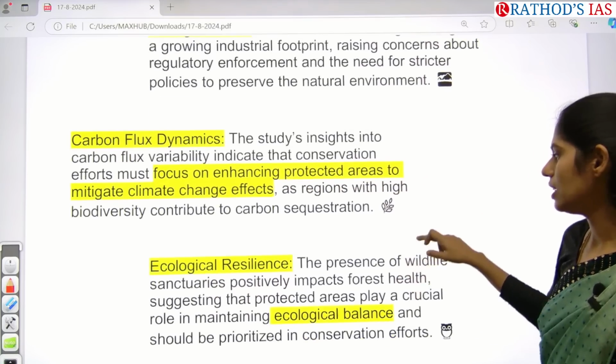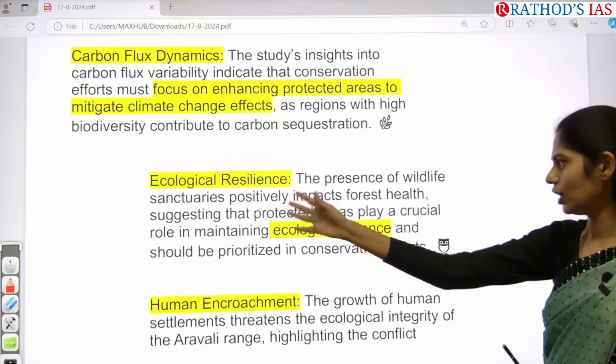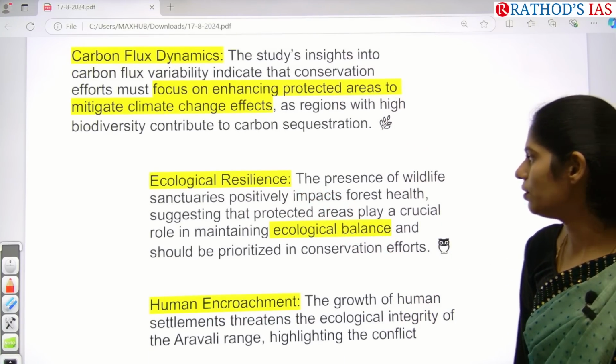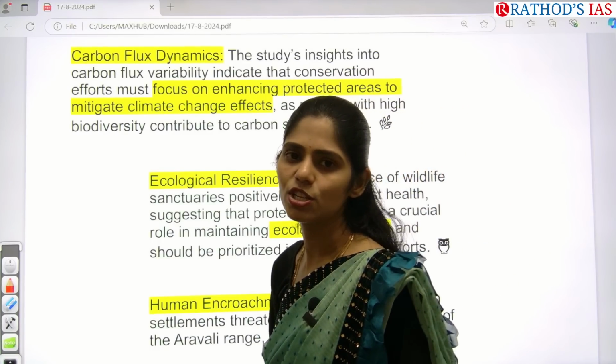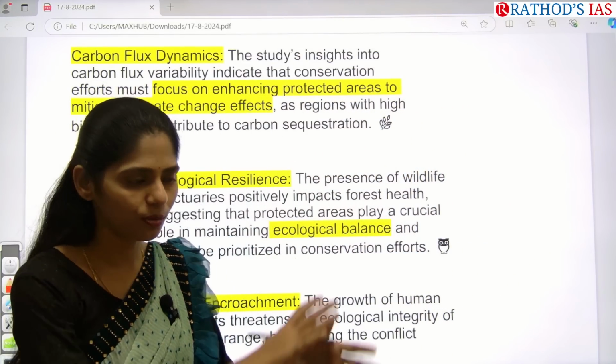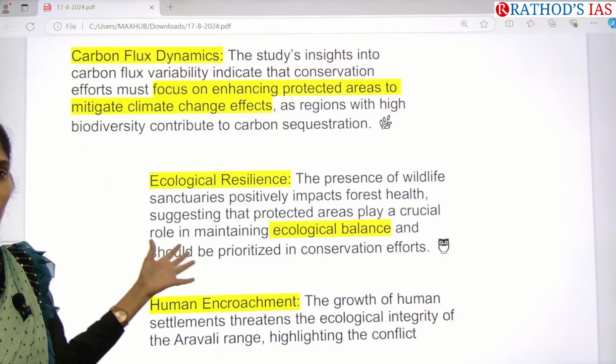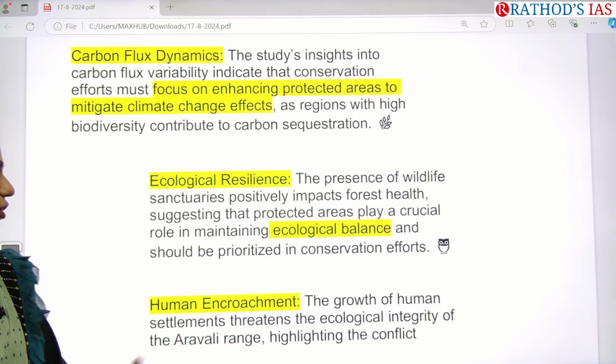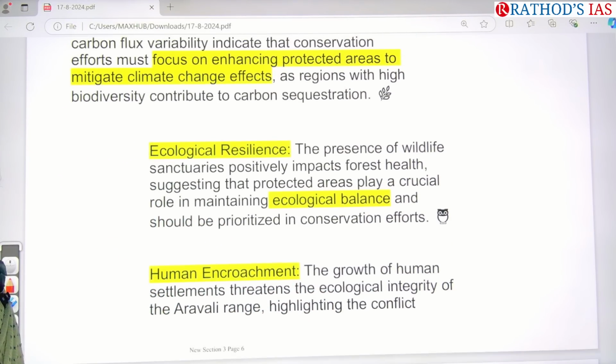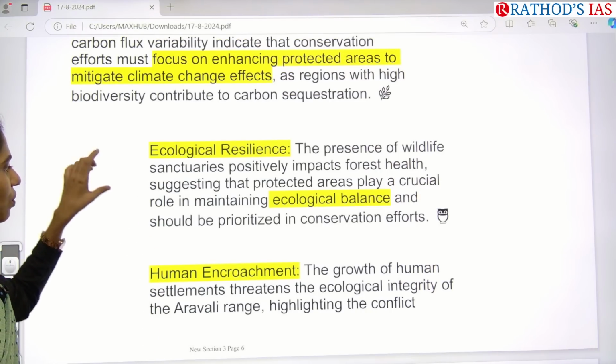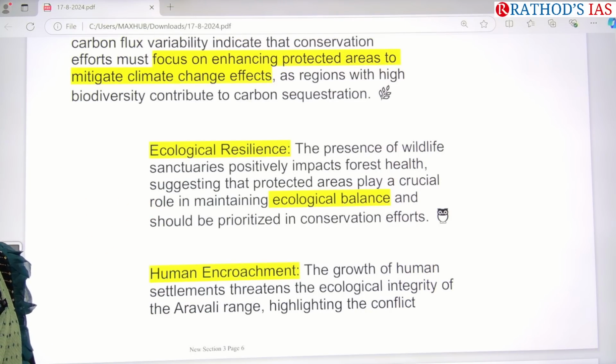And next, we need to focus on ecological resilience. Whenever we ensure the presence of wildlife sanctuaries, or when we are protecting that area, it will have a positive impact on forest health as well. So we have to maintain the ecological balance. For that, we have to prioritize conservation efforts.